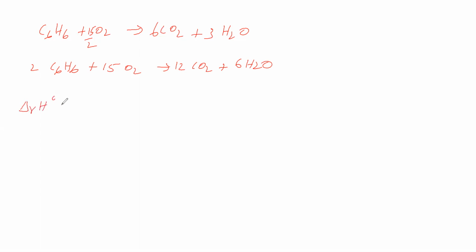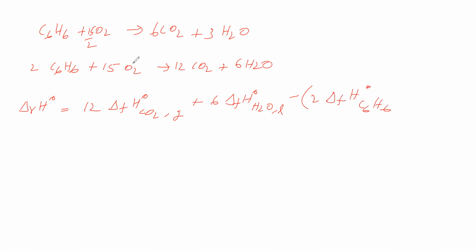For this equation, let us write delta rH naught in terms of delta fH naught. So delta rH naught of this reaction is equal to product minus reactant. Product we will write 12 times delta fH naught of CO2 gas plus 6 times delta fH naught of H2O liquid, minus benzene. How many times is benzene present? 2 times. O2 is an element, for that standard enthalpy of formation is 0, so we need not write. So we have written delta rH naught in terms of delta fH naught.